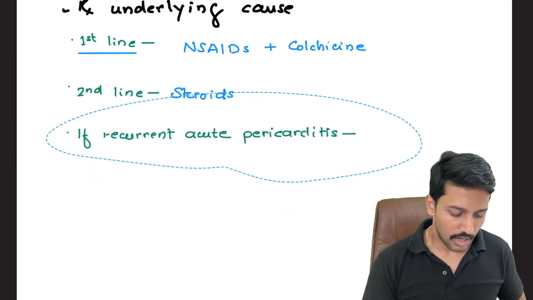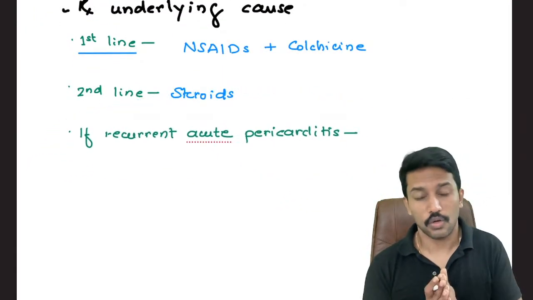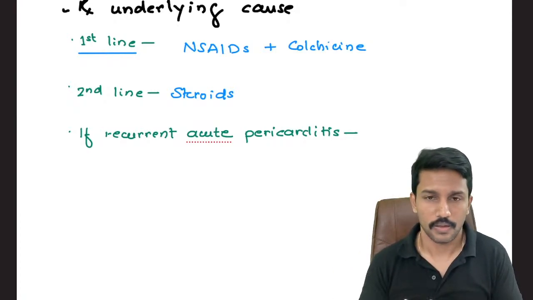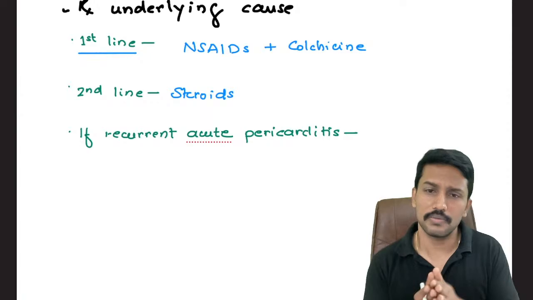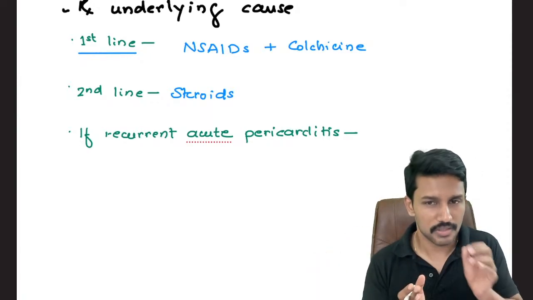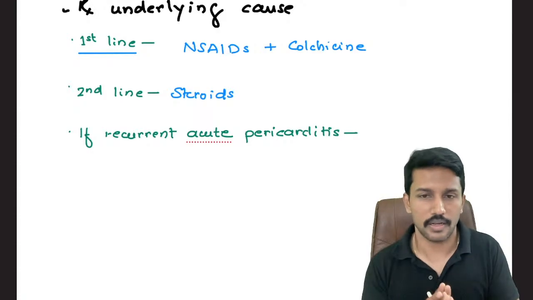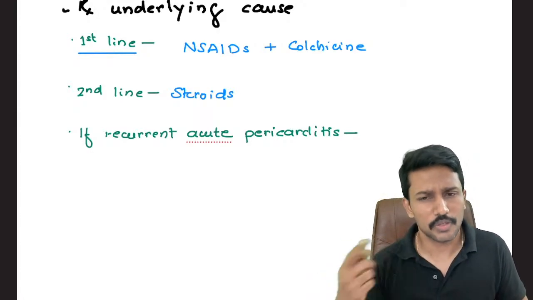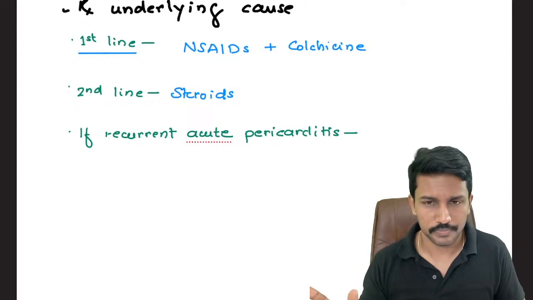Now, because in half of the cases we never get to know what is the cause, there's also a problem that the pericarditis may go on recurring. Because if the underlying cause is known, we can treat it and we can minimize the recurrence. Like if I get to know that patient is CKD and uremia is causing pericarditis, I will initiate dialysis, and as long as I'm regularly doing the dialysis, subsequent episodes of pericarditis are prevented.